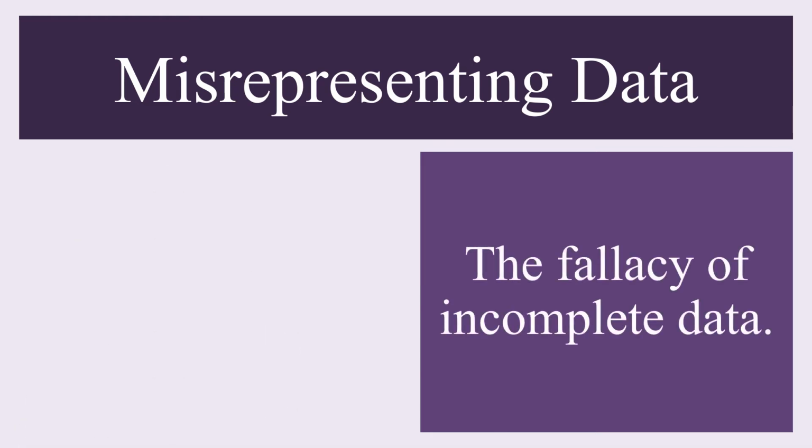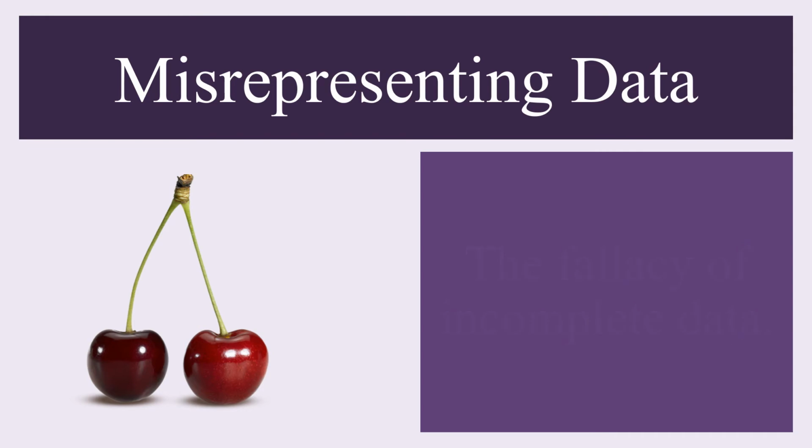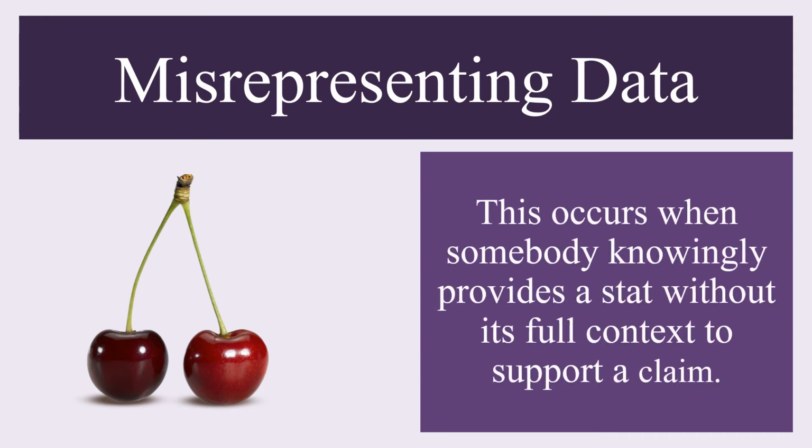The fallacy of incomplete data, informally referred to as cherry picking, is a logical fallacy that underscores why we should be critical whenever we're reading information presented in a secondary source. This fallacy occurs when somebody knowingly provides a statistic without its full context in order to support a claim that the original source may not have actually supported.